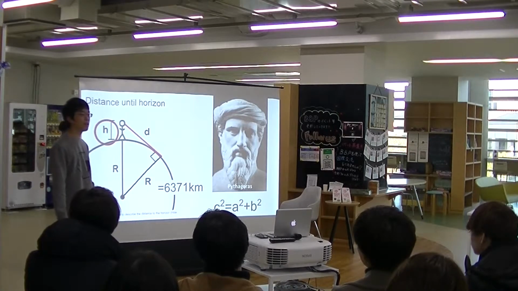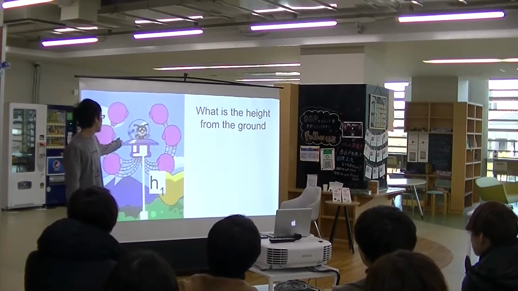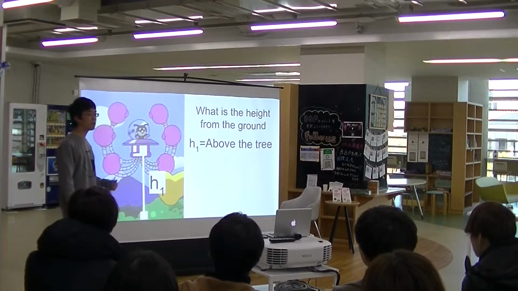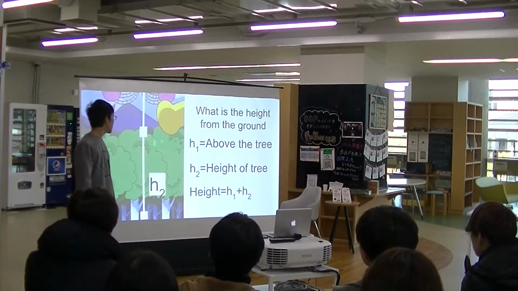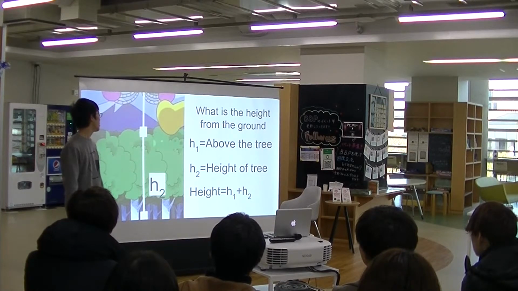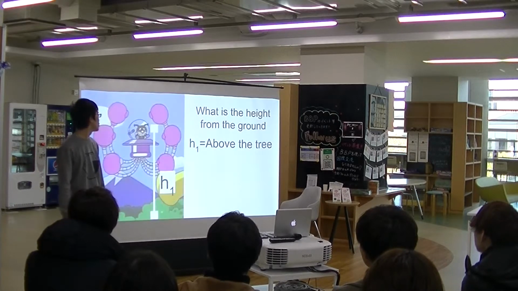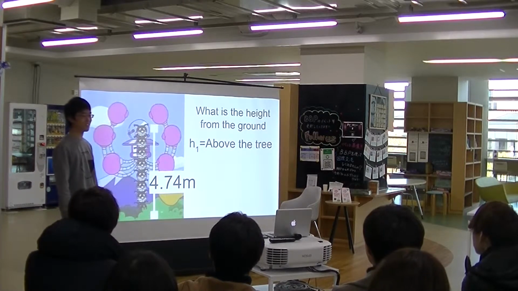h refers to the height of Ampamon above the ground. So to find it out, I separated the height h into two parts: h1, the height of Ampamon above the tree, and h2, the height of the tree itself. By adding them, we get the height h. And first looking at h1, by brute force, it could be found out that it's 4.74 meters.